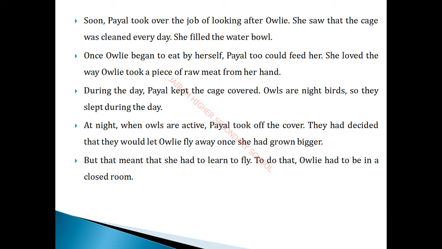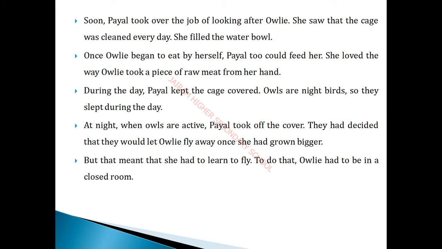Owlie and Payal. During the day, Payal kept the cage covered. Owls are night birds, so they slept during the day. So we know that information very well. Owls are night birds, they used to sleep, isn't it? So they slept during the daytime. At night time, what did it used to do? It used to do some work. It used to move from one place to another.